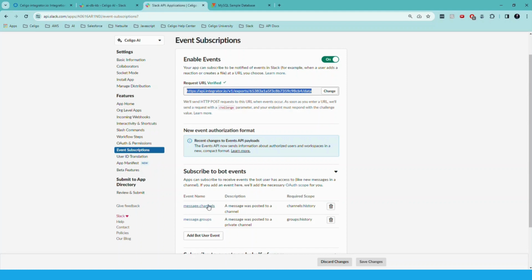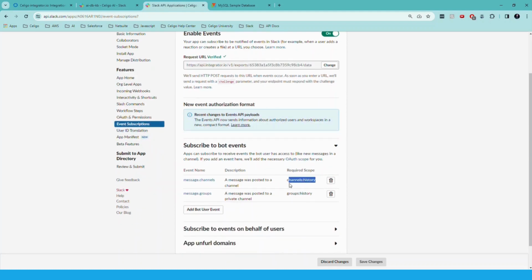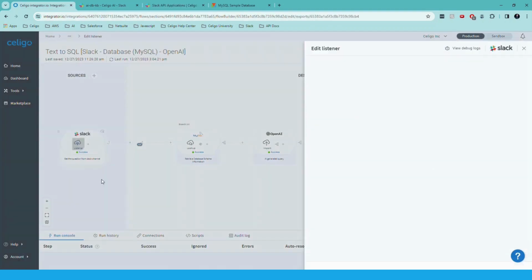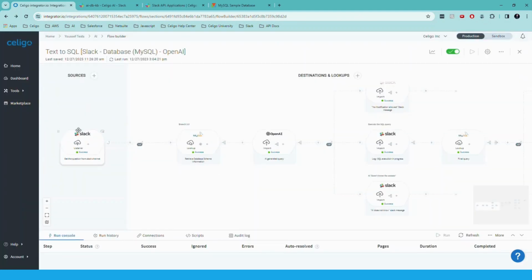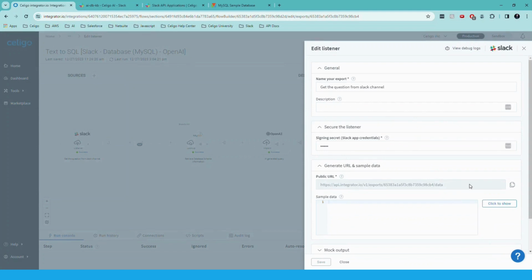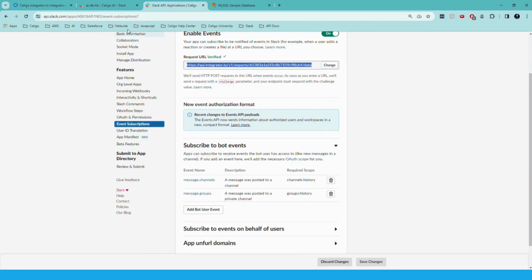And the second one, we need a few scopes or permissions so that this app will listen and send only the events that interest us. For example, here we are listening to the messages sent to a channel or to a group, and we are sending those events to this URL, which lives here. This is the listener. Once you create a listener for Slack, Integrator.io by default creates a public URL for you that you can use for the configuration of your Slack.